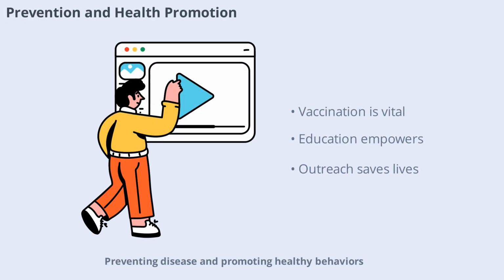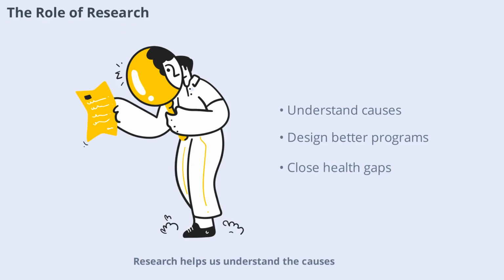Preventing disease and promoting healthy behaviors are key strategies for reducing health inequities. Vaccination campaigns, health education, and community outreach can help people stay healthy and avoid costly illnesses. Research helps us understand the causes of health inequities and develop effective solutions. By studying what works and what doesn't, we can design better programs and policies to close health gaps.